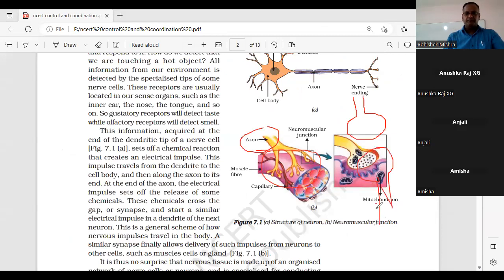Okay, beginning. Now here within the nerve ending, there are some chemicals present. Now, when any message, suppose the impulse is coming and the message is coming that the water is hot, and this message is touching these structures, the chemicals are released from this structure, which crosses the synapse and touches the next neuron. What is the synapse? The gap between the two neurons, that is the synapse.